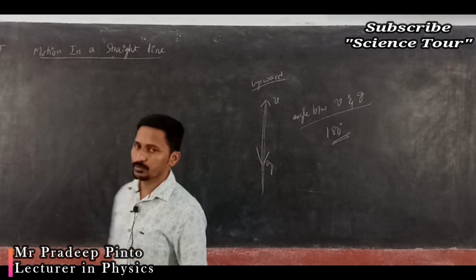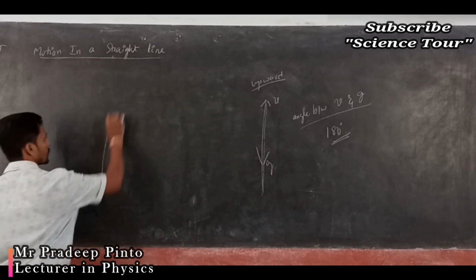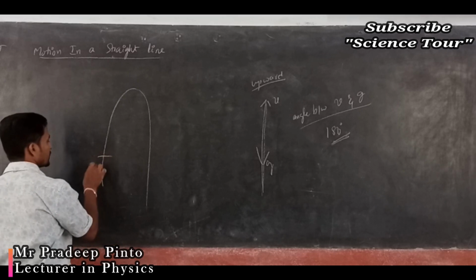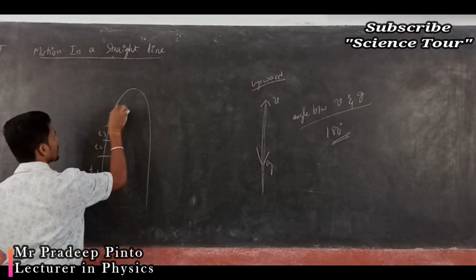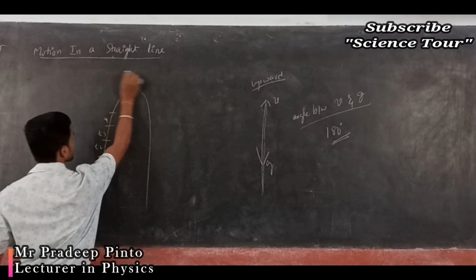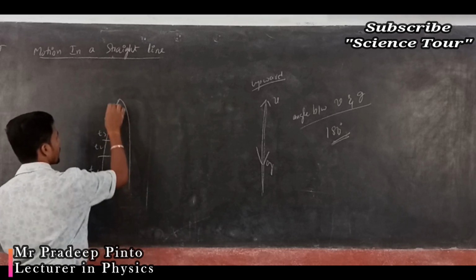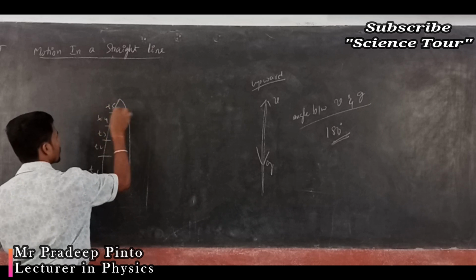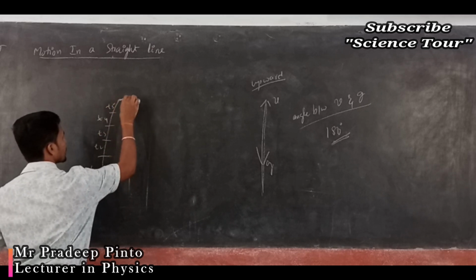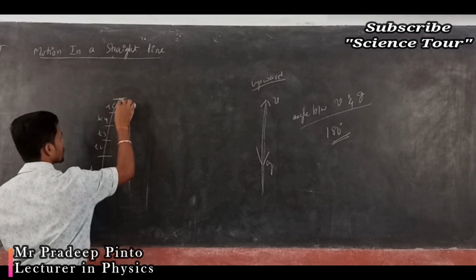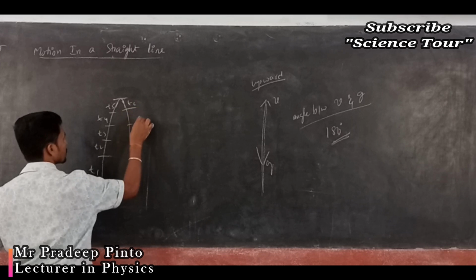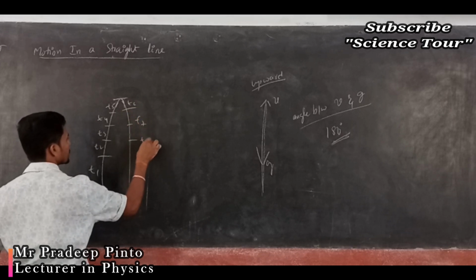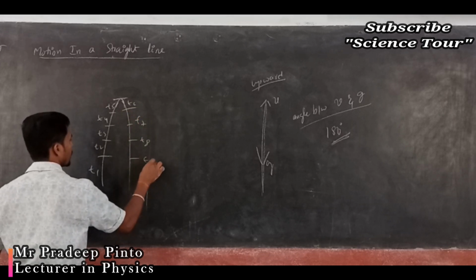So already we have spoken about ascent and descent. It will go in T1, T2, T3, T4, T5, T6, T7, T8, T9, like that.